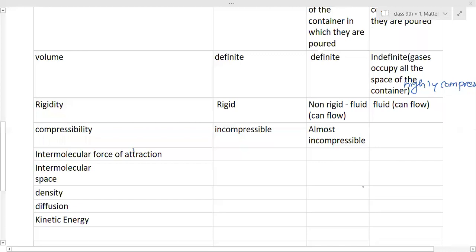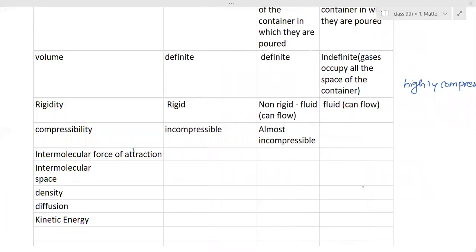Solids, your minimum, maximum, do they have less or more? Ma'am, more. They have more force of attraction. Okay, so they have more. Fine. I will write maximum among all of them.